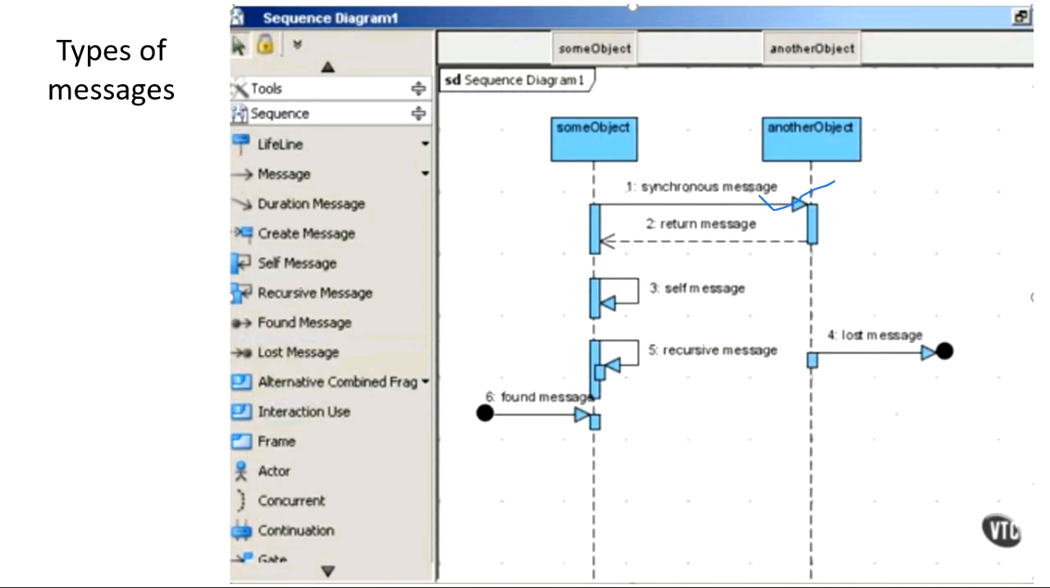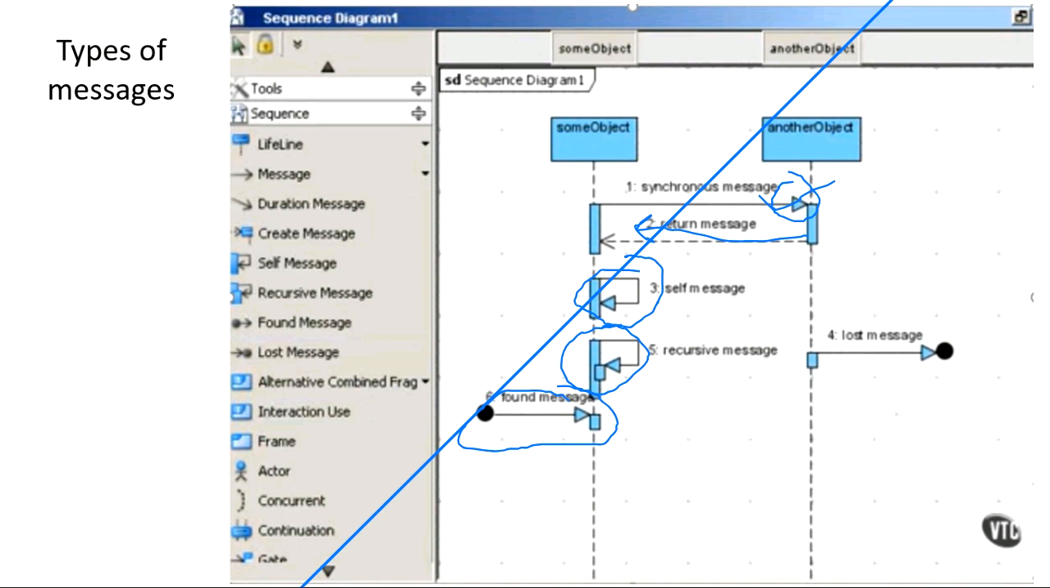Synchronous messages expect a return message. Means whenever you send a synchronous message, you are expecting a reply from the receiver. Then these are the example of self messages. Then these are your recursive messages. Fine. Then if someone has sent you a message but you don't know who has sent it, that is known as a found message.